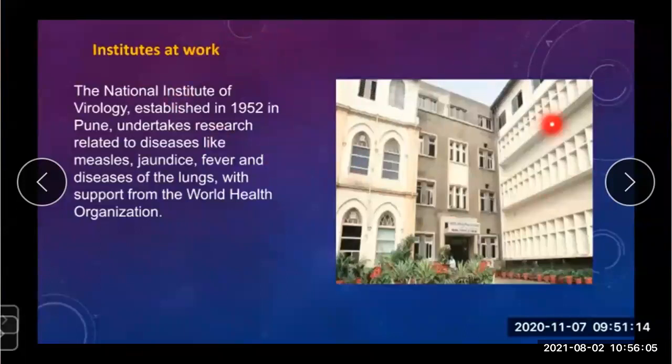This is the picture of this institute, which undertakes research related to diseases like measles, jaundice, fever, and diseases of the lungs, with support from the World Health Organization. Students, up till here you understood where these institutes are and what they do, what their function is.